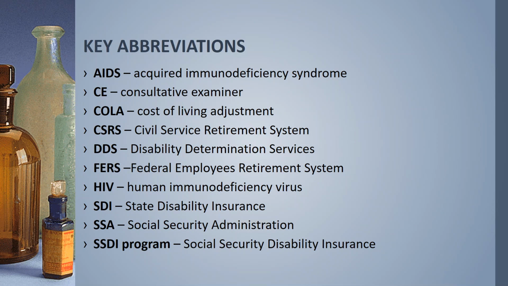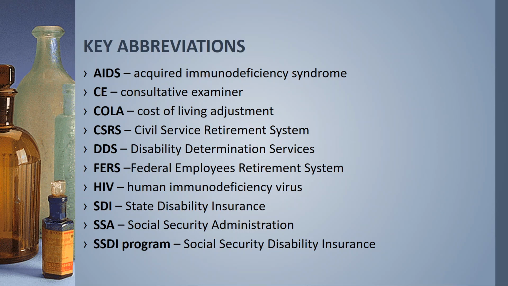Our key abbreviations for Chapter 10, we have AIDS, Acquired Immunodeficiency Syndrome. CE is Consultative Examiner. COLA, Cost of Living Adjustment. CSRS, Civil Service Retirement System. DDS, Disability Determination Services. FERS, Federal Employees Retirement System. HIV, Human Immunodeficiency Virus. SDI is State Disability Insurance. SSA is the Social Security Administration.